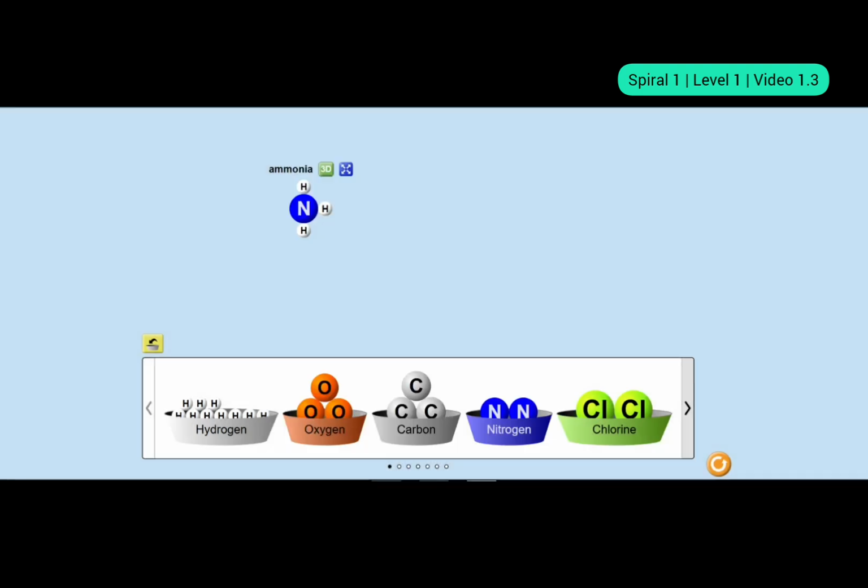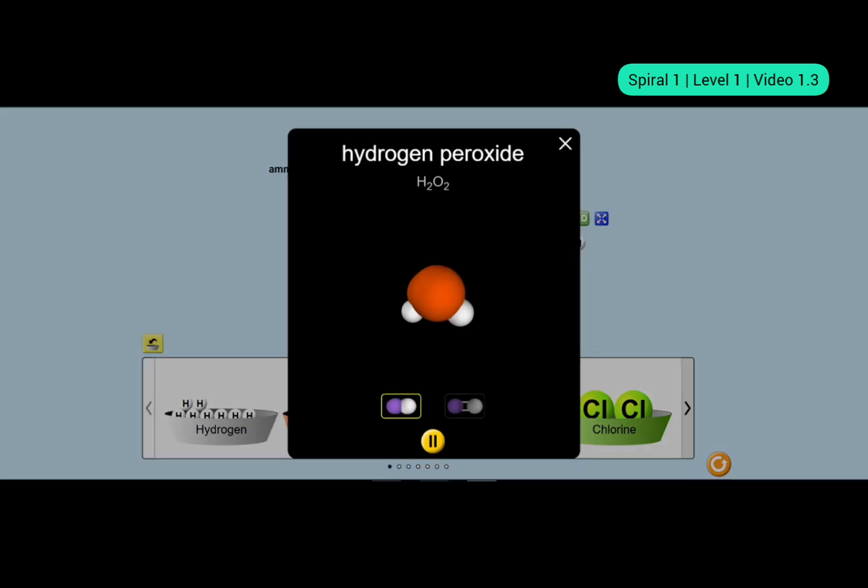All right, let's build one more molecule. What to make? Let's make this one. What am I making? Hydrogen peroxide. This is known as hydrogen peroxide, H2O2. Let's see how it looks. You see, 2 big oxygen atoms are linked. There is a bond between the 2 oxygen atoms, and each oxygen atom has a bond with a hydrogen atom. Let's see the bonds. There is one bond between the 2 oxygen atoms, and each oxygen atom has one bond with a hydrogen atom.